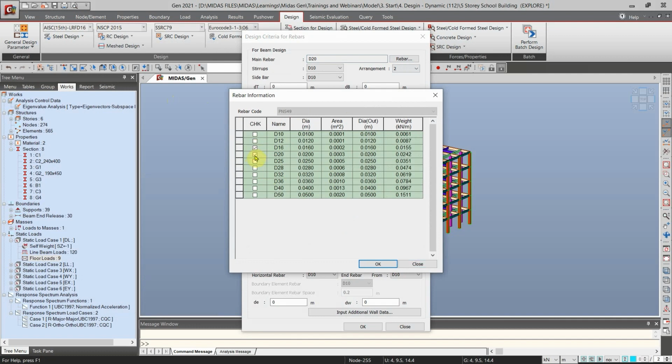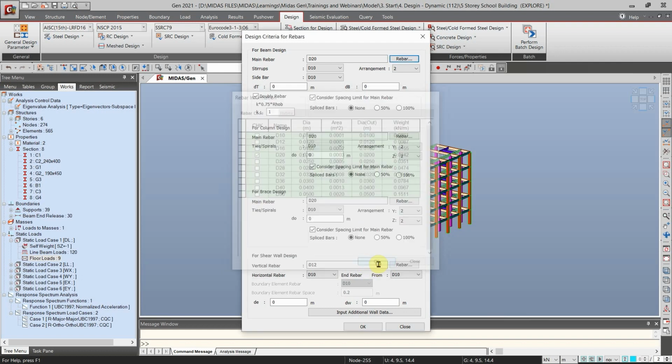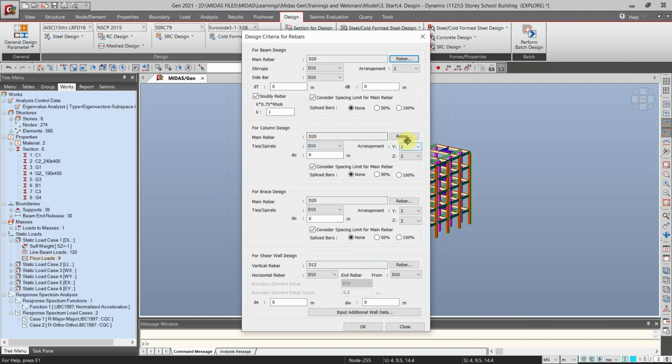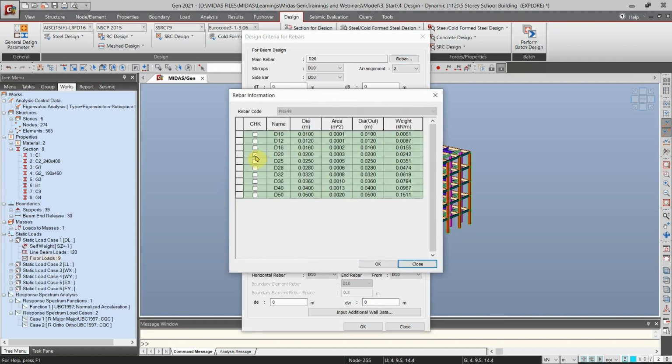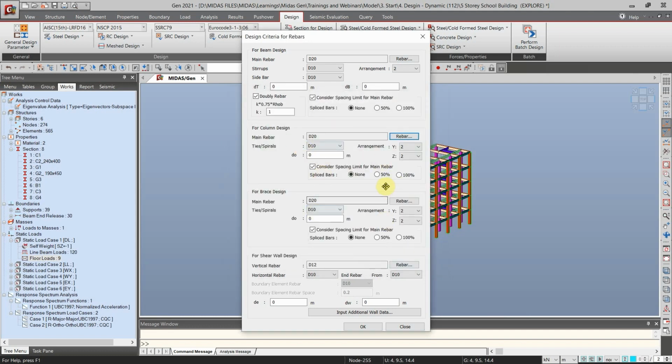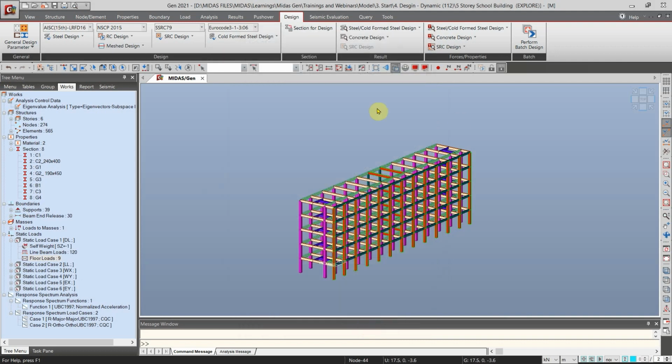We can choose multiple or we can only choose one. So for now, we will only choose one. So let's say the diameter 20 for beams, then click OK. And then for column, likewise, we will just select D20. And for braces and shear walls, if we have those structural elements, we can modify the parameters here also. So click OK. So after defining the design parameters, we can now perform the design.